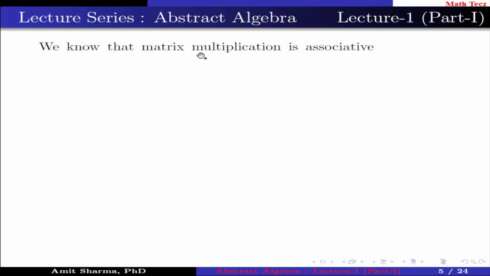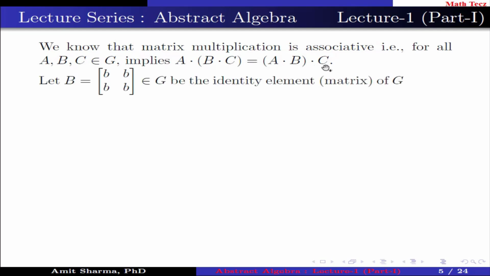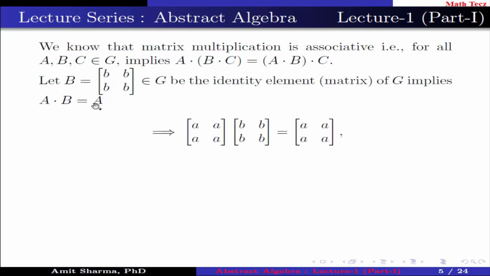We know that matrix multiplication is associative, that is for all A, B, C belongs to G implies (AB)C equal to A(BC). Let B, this one, belonging to G, be the identity element, or say identity matrix, of G. Implies AB equal to A, which can be written in this form and simplified like this.